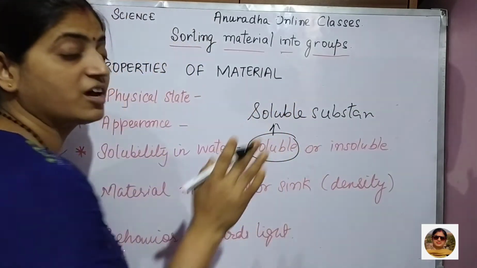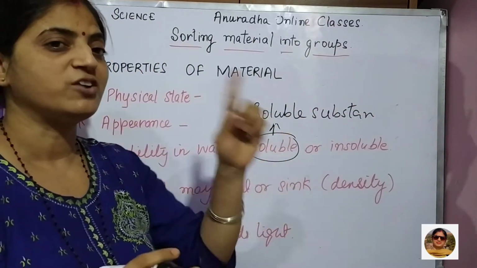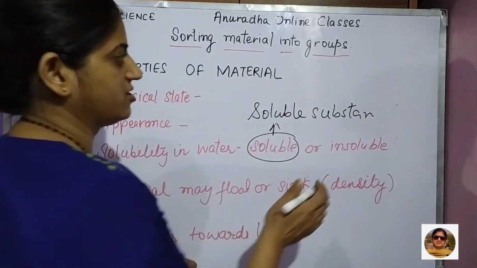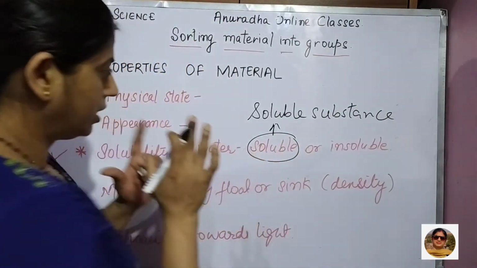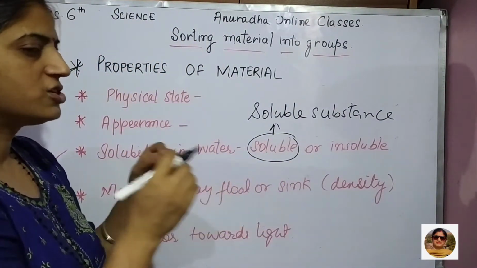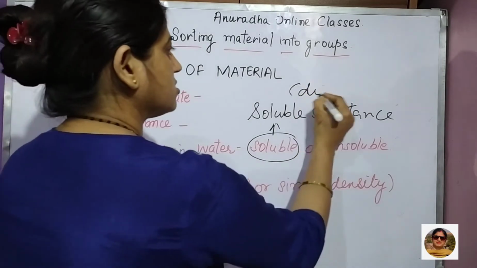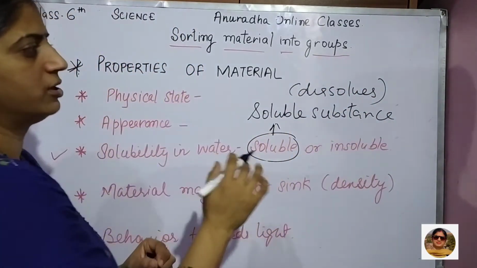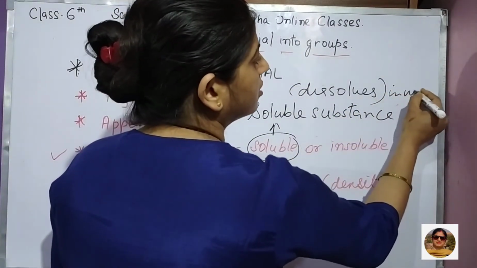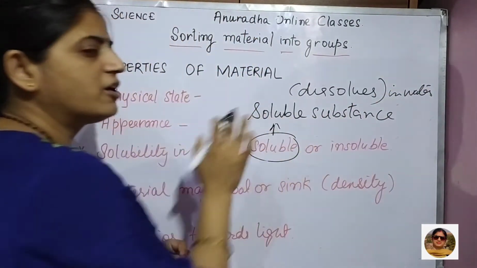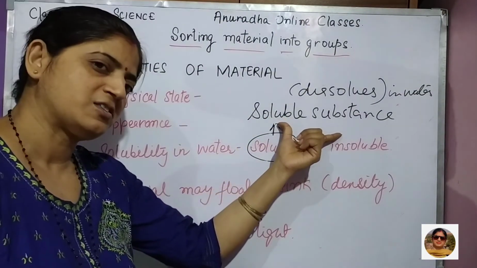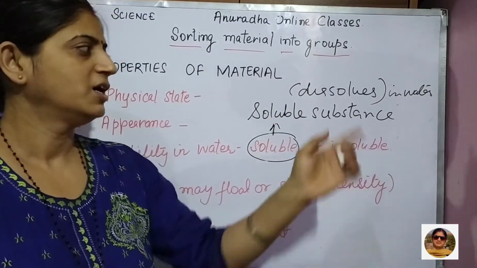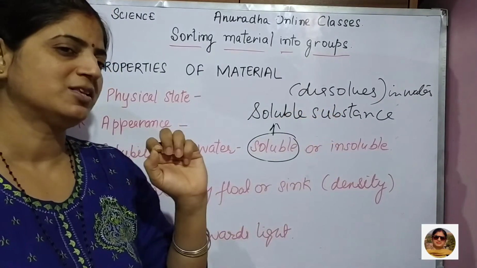Here we are using, see, earlier I told you, somewhere we are using matter, somewhere we are using material, and somewhere we are using what? Substance. So the material which dissolves in water are known as what? Soluble substances. So what are soluble substances? Material which dissolves in water is known as soluble substances.